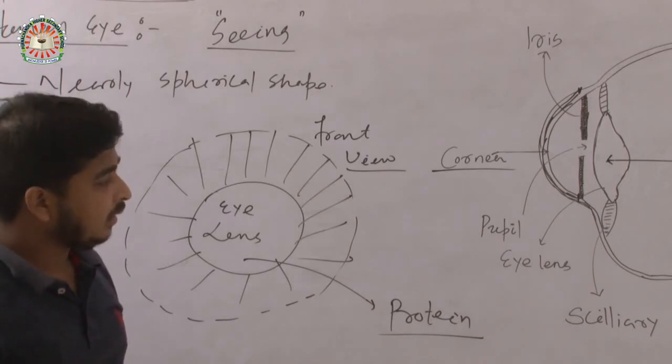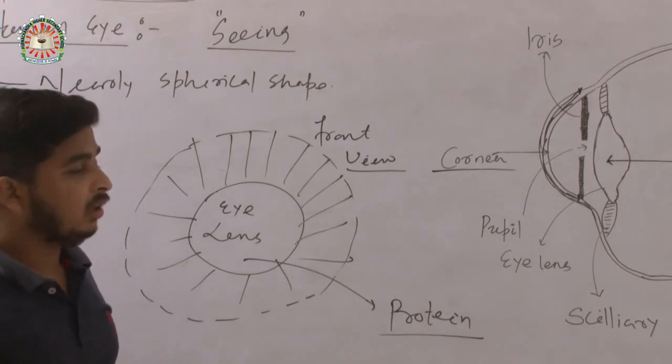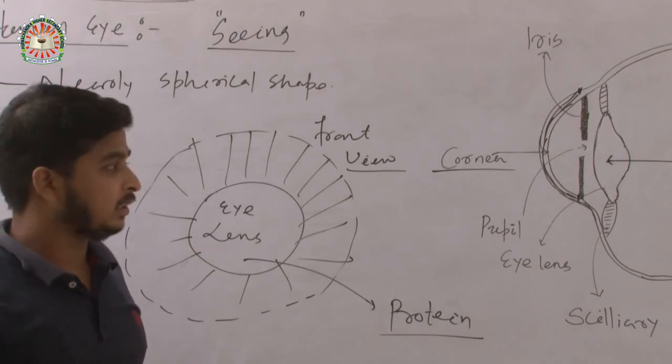Another thing, some liquid is also present inside our eyes.